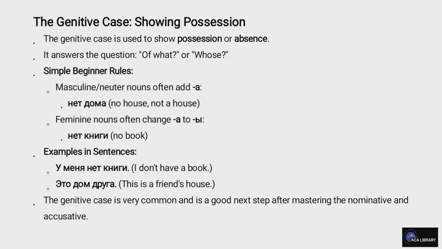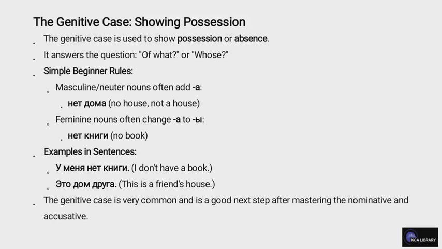The genitive case. Showing possession. The genitive case is used to show possession or absence. It answers the question of what or whose. Simple beginner rules. Masculine and neuter nouns often add A. Net doma, no house, not a house.